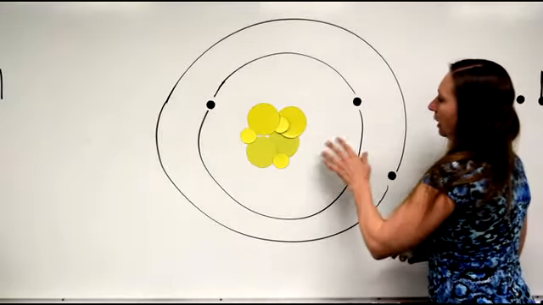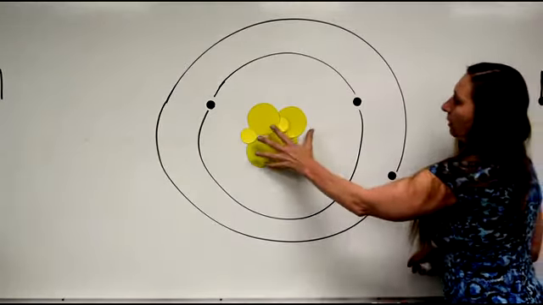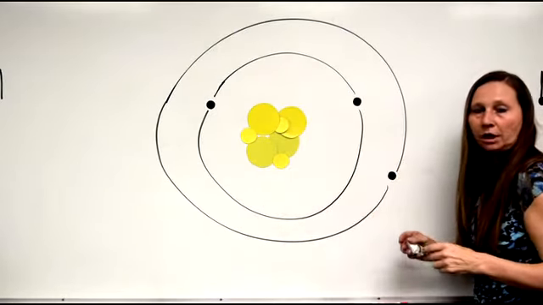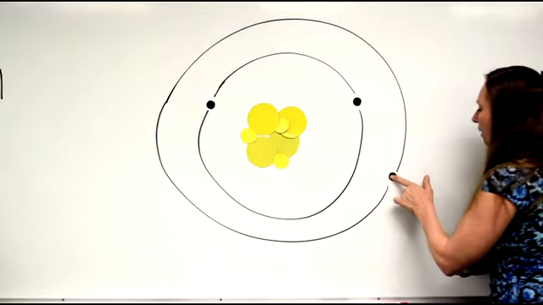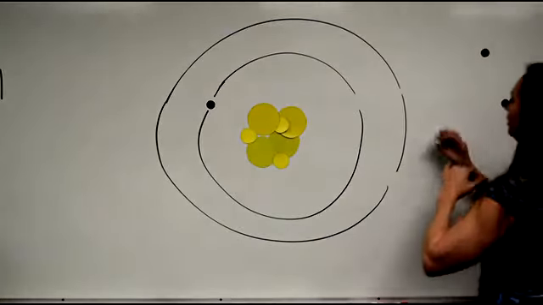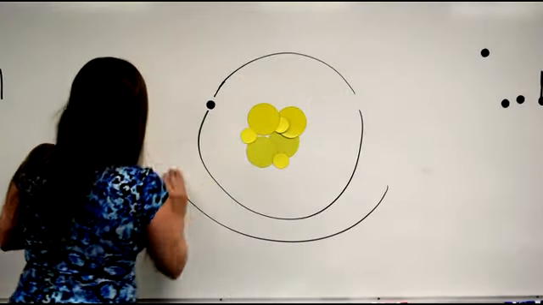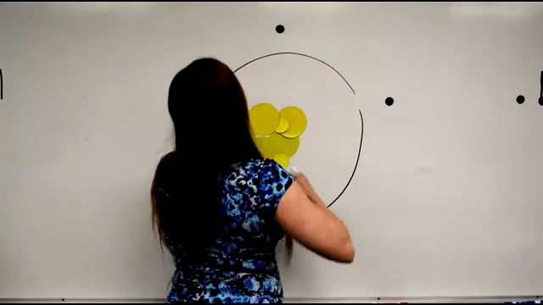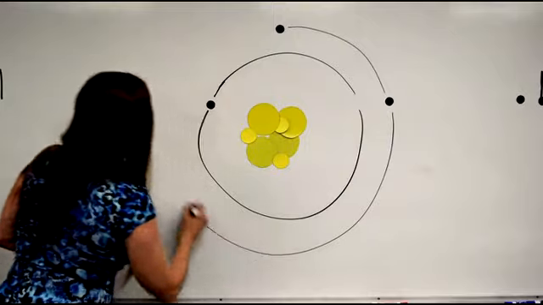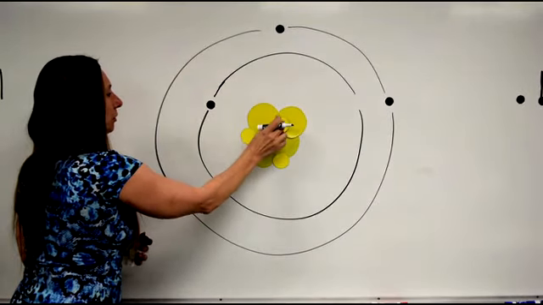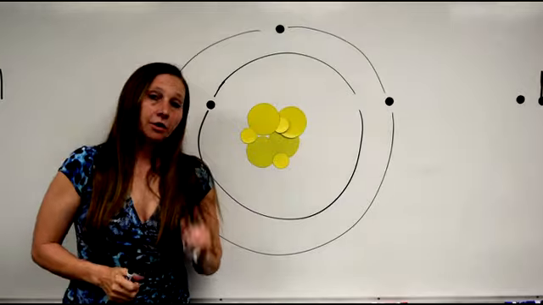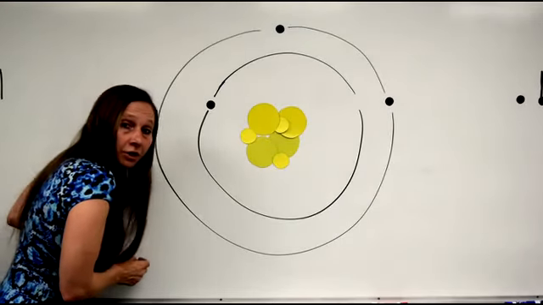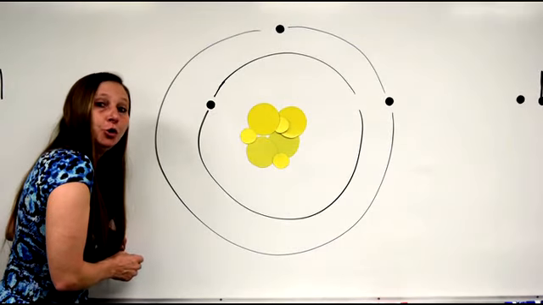The electrostatic force that's holding the electron to the protons is not as strong as the strong nuclear force that's holding the protons and neutrons together. So only electrons can be lost, and only electrons can be gained. We'll put them back in their orbit. So the protons, 1, 2, 3, are not going anywhere. You can't reach in there and pull them out. They're just not budging because of the strong nuclear force.